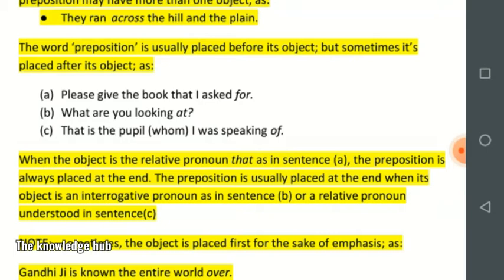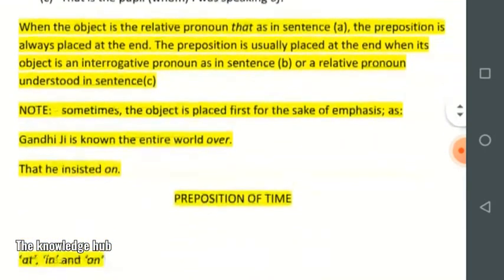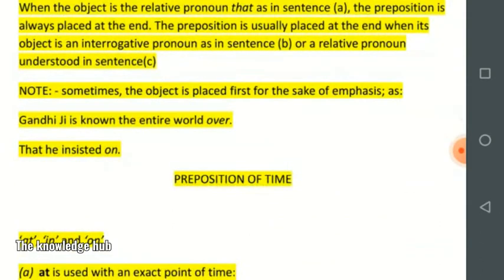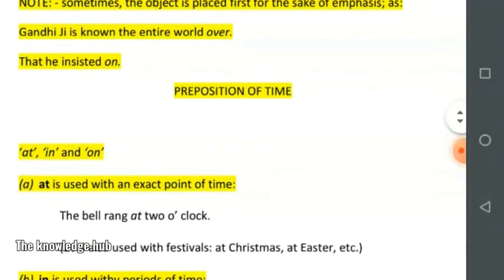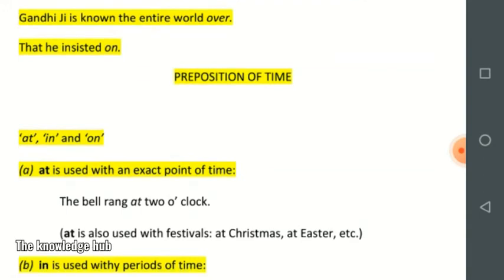When the object is the relative pronoun, that as in sentence A, the preposition is always placed at the end. The preposition is usually placed at the end when its object is an interrogative pronoun, as in sentence B, or a relative pronoun understood in sentence C. Note that sometimes the object is placed before for the sake of emphasis, as Gandhiji is known the entire world over that he insists on.